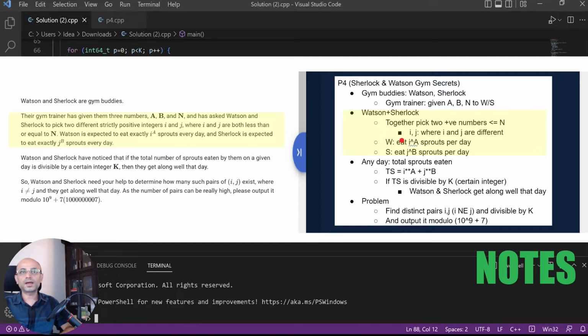Watson, after picking I, will eat I power A sprouts per day, whereas Sherlock, after picking J, will eat J power B sprouts per day.